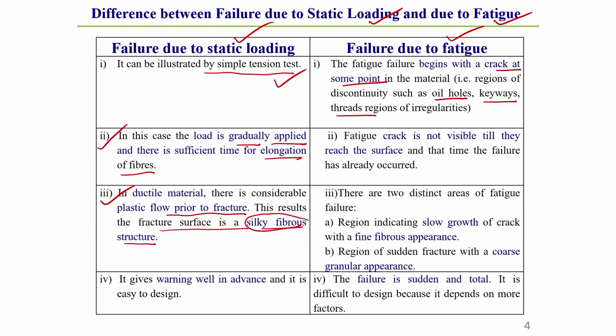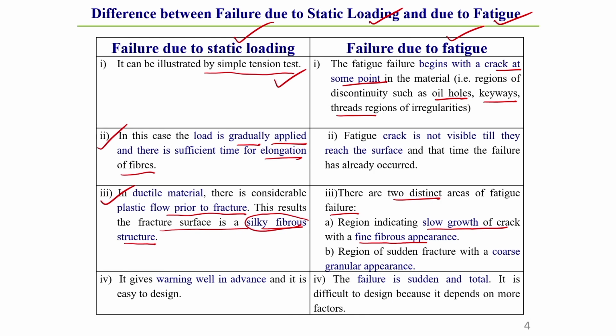Whereas there are two distinct areas of fatigue failure, here I have written. The first area is the region indicating slow growth of crack. Once the crack grows slowly due to this fatigue loading, the fracture surface appearance is a fine fibrous type, that I will show in the next slide itself.